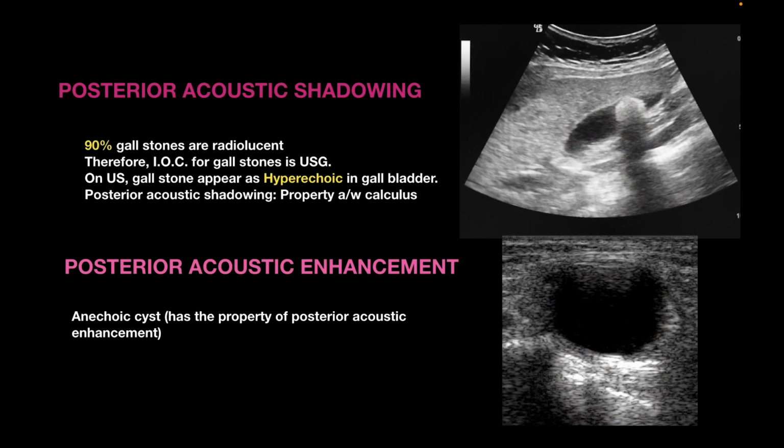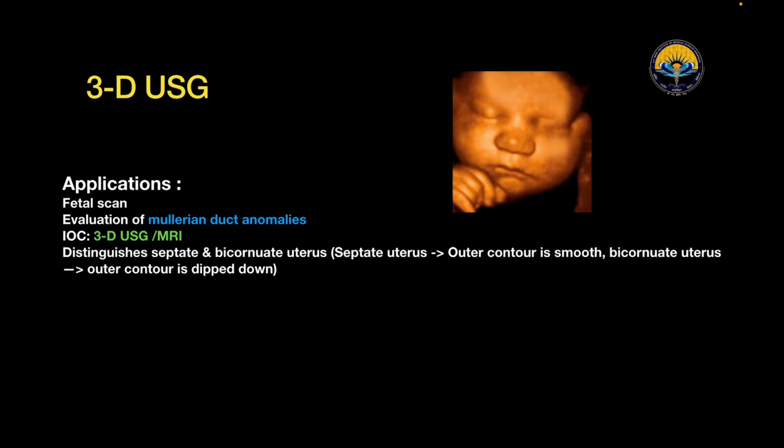Now, what is 3D USG? 3D USG is an application used for fetal scans and for evaluation of Mullerian duct anomalies. And yes, it is the investigation of choice for Mullerian duct anomalies. MRI can also be a choice of investigation for Mullerian duct anomalies. And 3D USG can also distinguish a septate and bicornuate uterus.